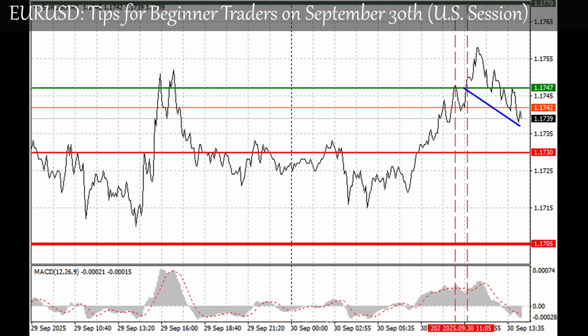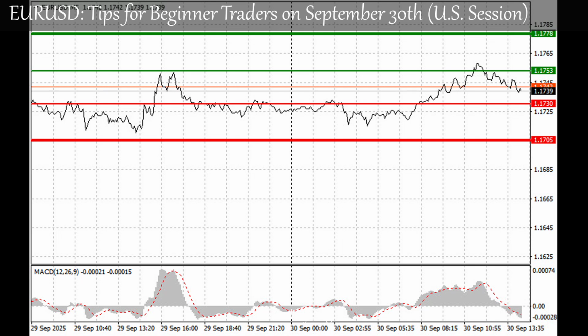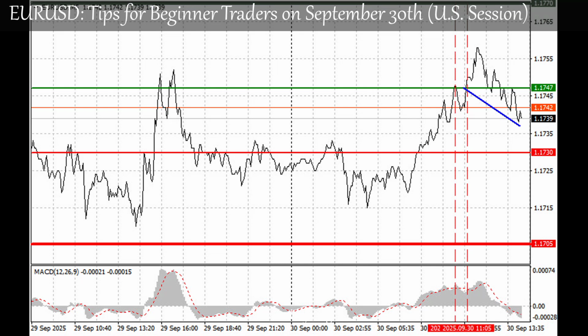Later today, the US Consumer Confidence Index will be released. This is a key barometer reflecting public sentiment and willingness to spend, directly impacting economic expansion. An improvement in the index could strengthen the dollar, while a decline may indicate reduced consumer spending and a potential economic slowdown.